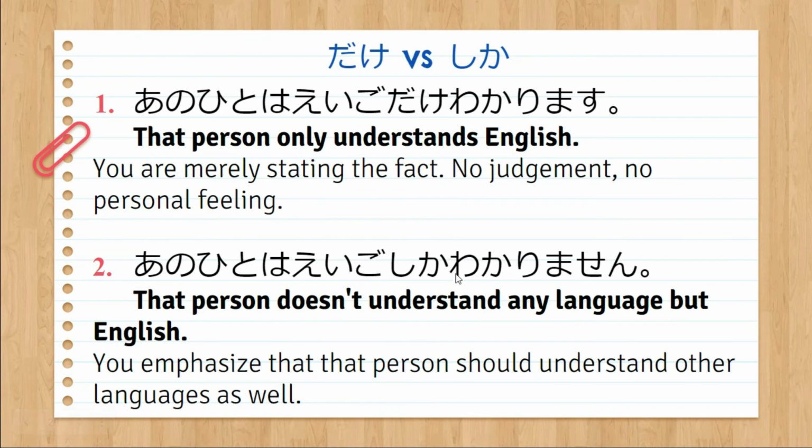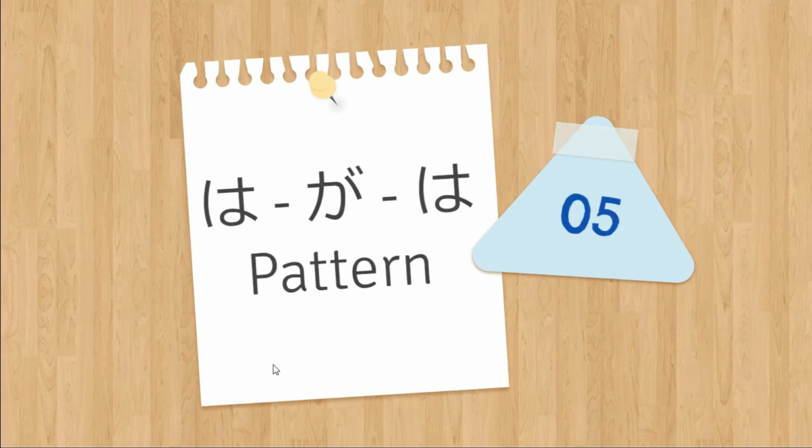Although, when you use this shika wakarimasen, you are emphasizing that the person should understand other languages as well, and understanding English only is not enough. Do not be confused with these two words, dake and shika. They both mean the same thing, but they are different in their uses. For dake, you are just being neutral. There is no judgment at all. There are no personal feelings. But for shika, you are emphasizing something else. So let's proceed to our last topic, which is the wa-ga-wa pattern.